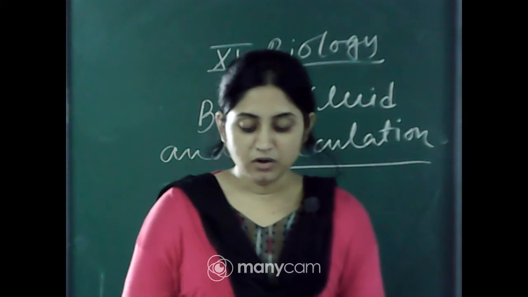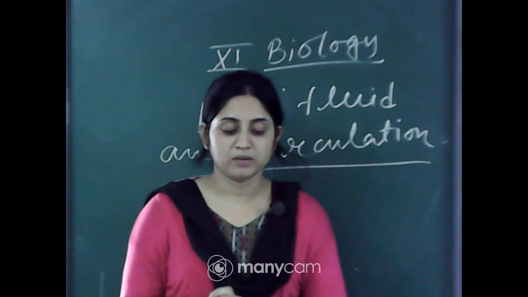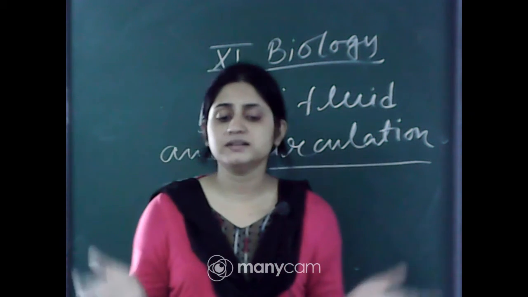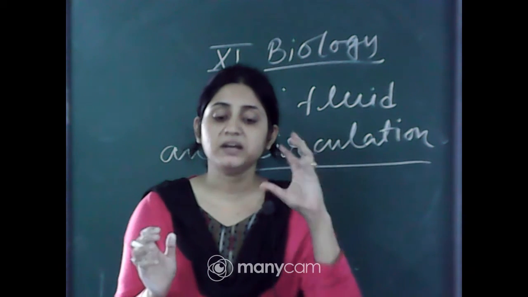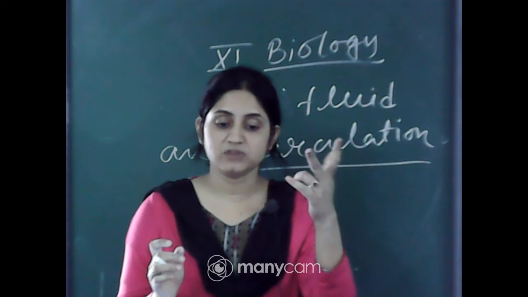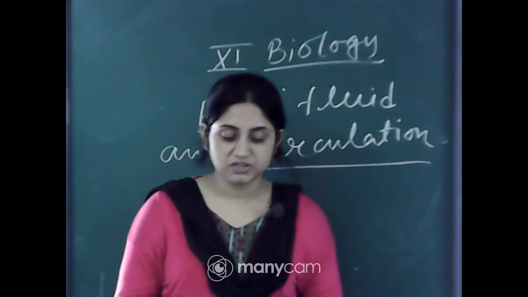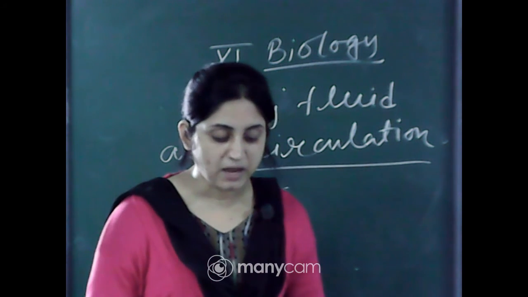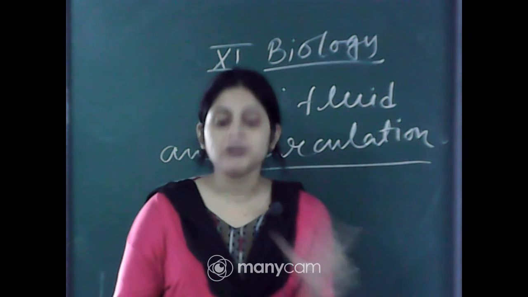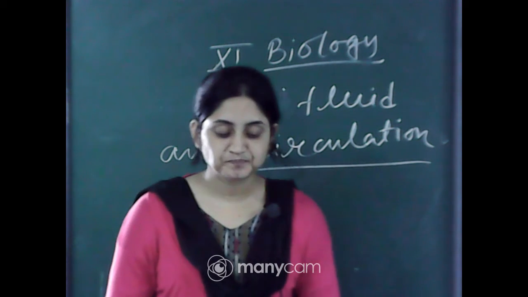We will learn about the composition and properties of blood and lymph, and the mechanism of circulation of blood is also explained here. Blood. What is blood? Blood is a fluid, liquid matrix tissue, mainly a liquid connective tissue. Lymph is also one, but blood is the most important liquid connective tissue. Blood is a special connective tissue consisting of a fluid matrix, plasma, and formed elements. So blood contains two things: plasma, that is the liquid part, and formed elements, meaning blood cells: WBC, RBC, platelets.